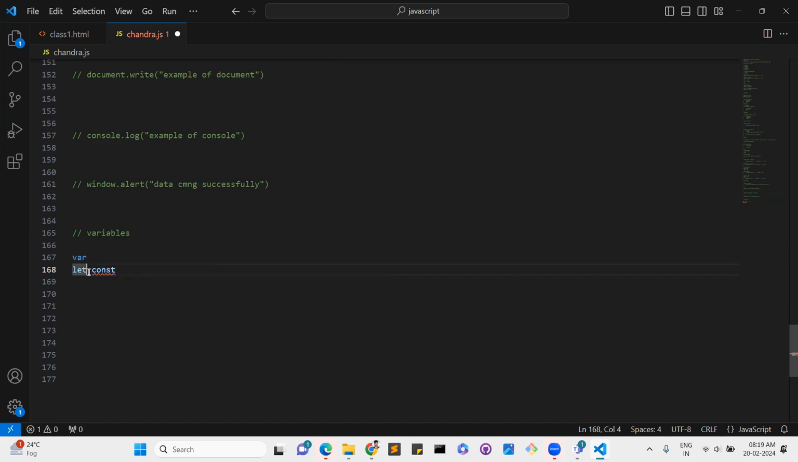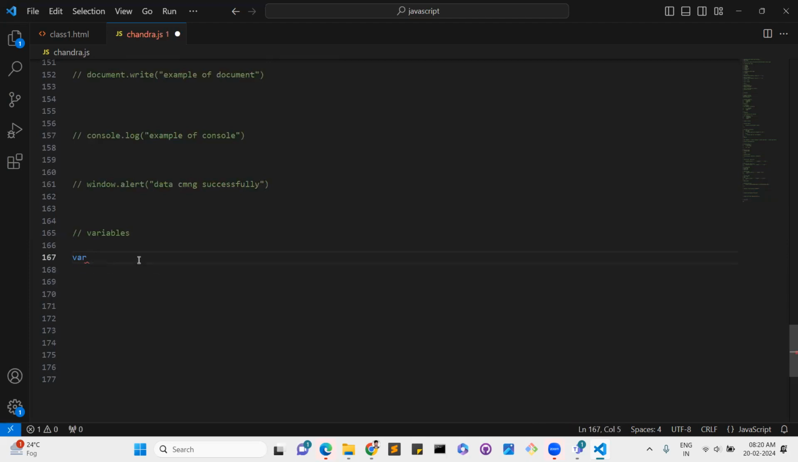And let and const were introduced in ES6 features. So in the interview they'll ask the question: what are let and const? What are ES6 features? They will ask. So first we will start with let and const.